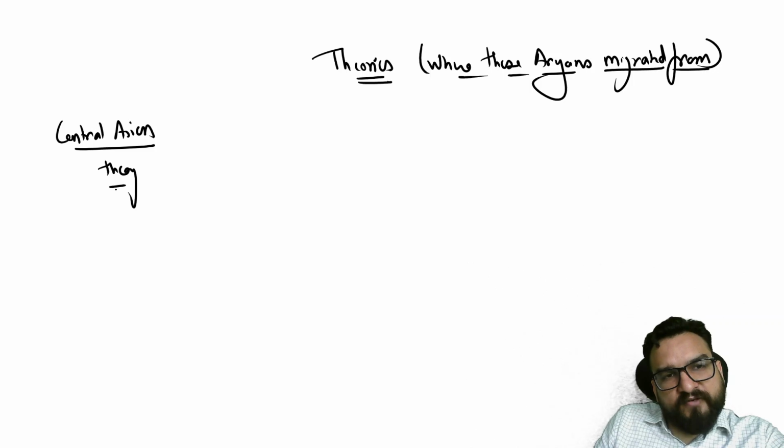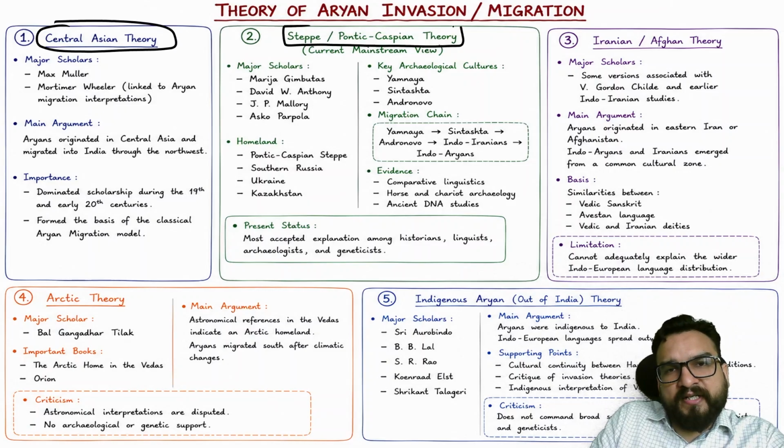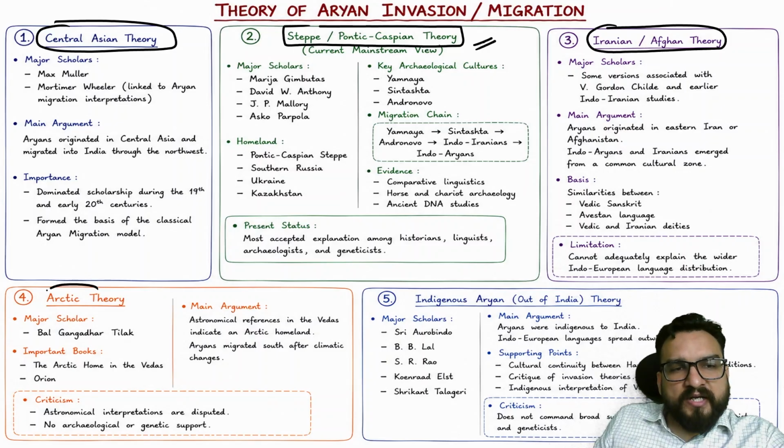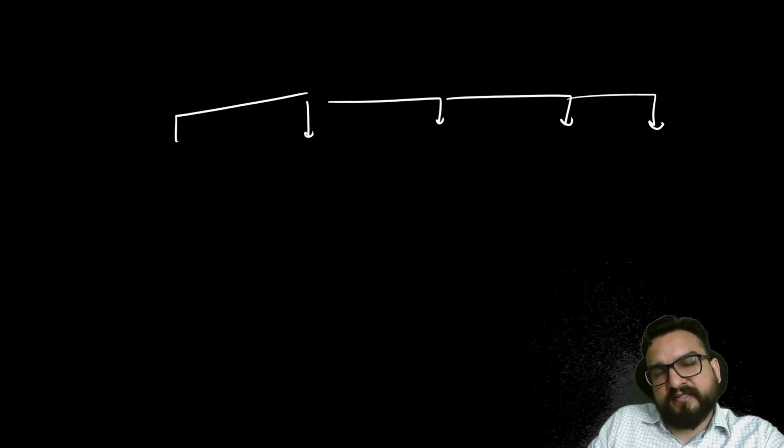So one is Central Asian theory. Everything is written, like this, you will be finding everything I have written over here. Central Asian theory. Steppe Pontic Caspian theory. This is the most acceptable one, and I will be telling you this. Iranian Afghan theory. Archaic theory. Indigenous Aryan theory. Five theories you will be understanding, right? So make it like this only.